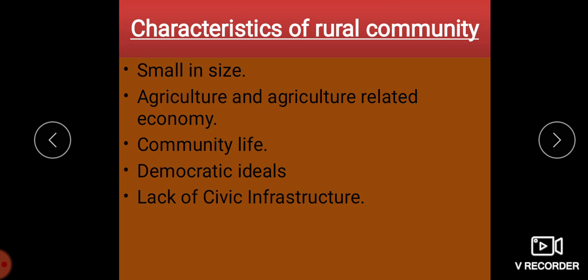Next we have the community life, children. Here the rural people are very strong. They are strong in faith, children. They believe in nature. They have a strong faith in nature. They worship the rain. If you have visited your villages, you see that together they celebrate the festivals and also the rituals of the local deities.